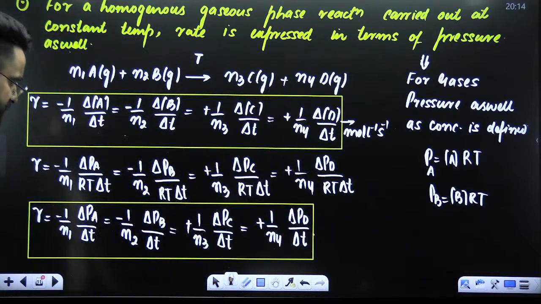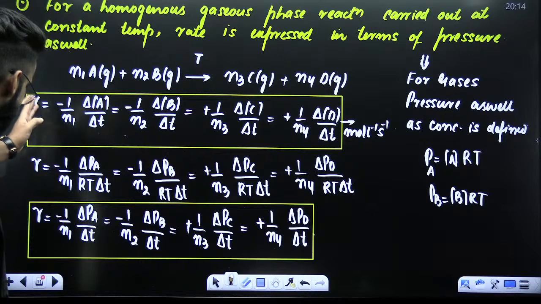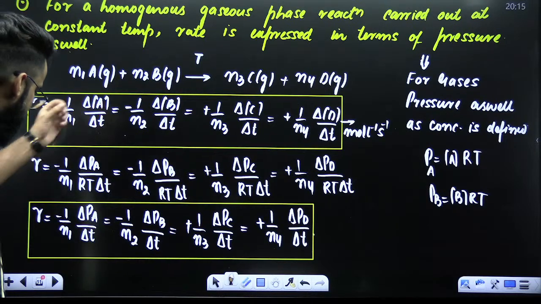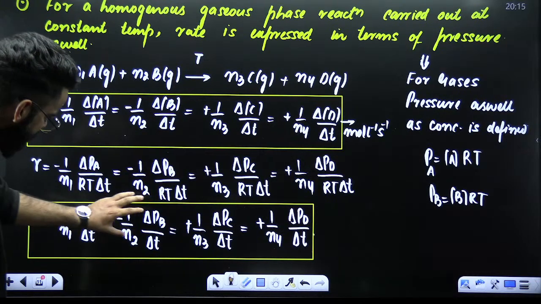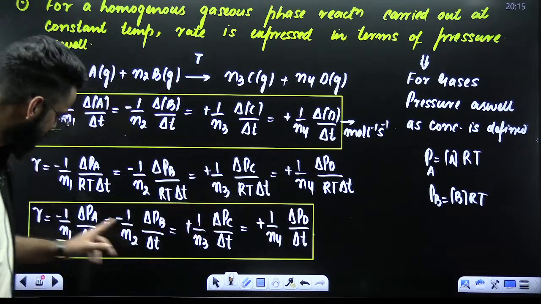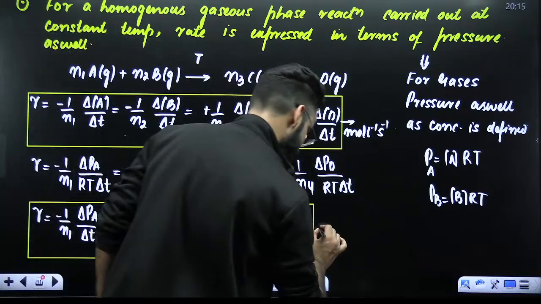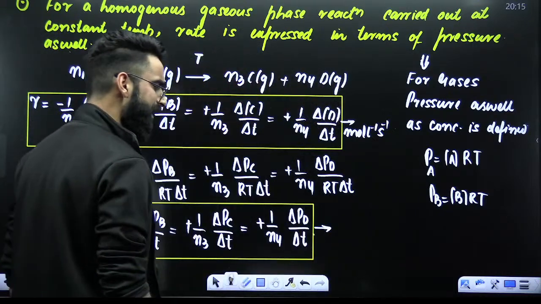So whenever you see a gaseous phase reaction, for gaseous phase reactions, you can calculate rate of reaction in terms of concentration, or you can calculate rate of reaction in terms of pressure. And if you use this term or this term to calculate rate of reaction, understand the units of rate are going to be in what?